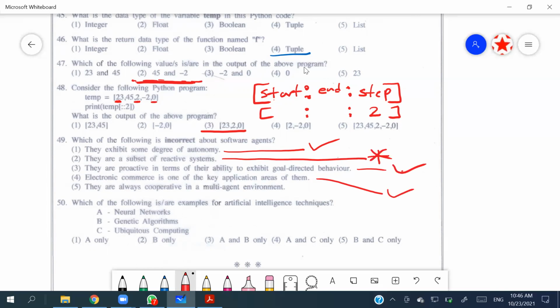They are always cooperative in a multi-agent system. No, there are two types: there are cooperative and there are self-oriented. So they are not always cooperative, so this is wrong. 49th, it's the fifth one.